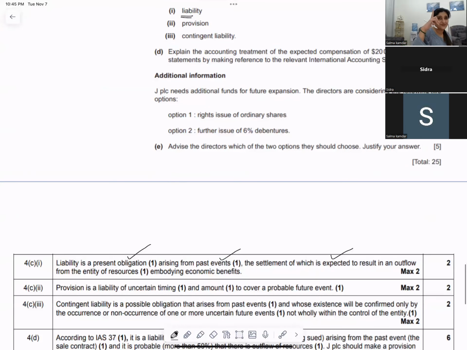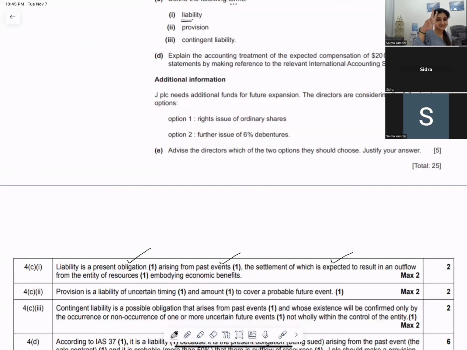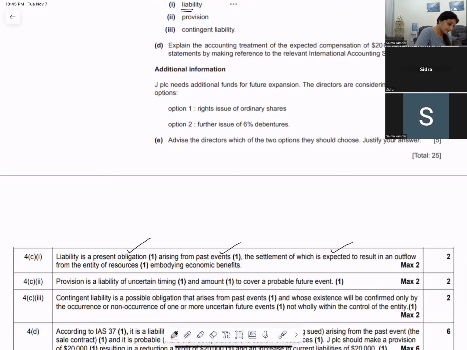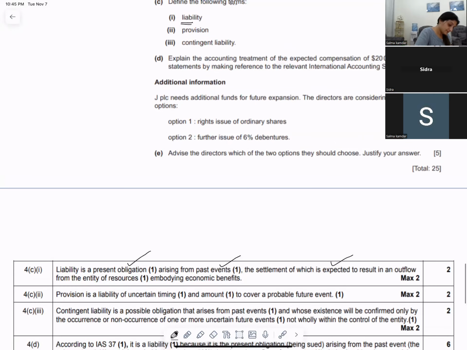You just have to answer for 2 marks, but you can write that also. The better terms you use, the better. So liability is a present obligation arising from past events, the settlement of which is expected to result in an outflow of resources embodying economic benefits.